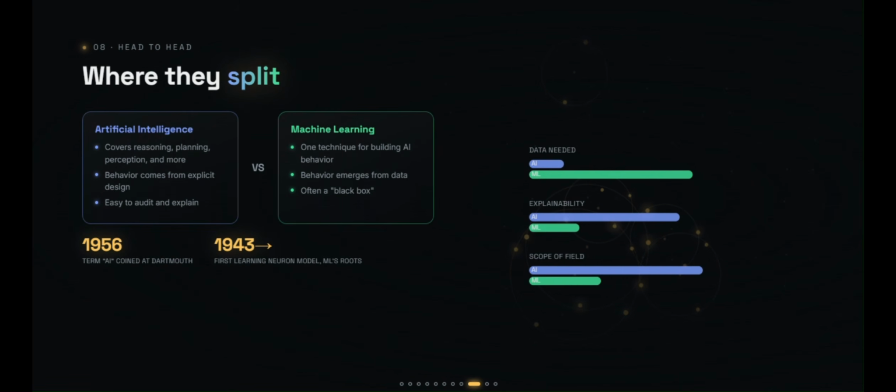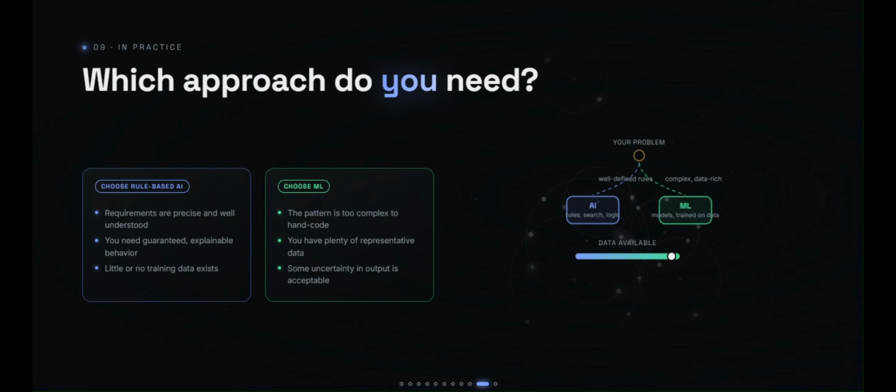Let's compare them side by side. AI is a broader field, focused on reasoning, planning, perception, and intelligent behavior. Machine learning is one technique that builds that behavior from data. AI is usually easier to explain because the logic is explicit. ML often delivers high performance on complex tasks but behaves like a black box. The relationship is simple. ML is a subset of AI.